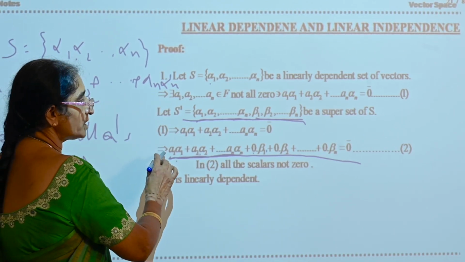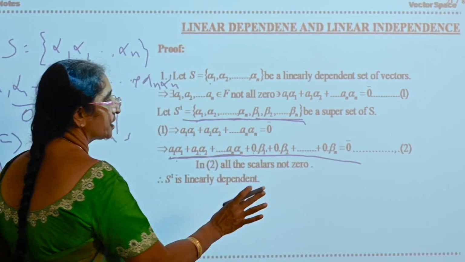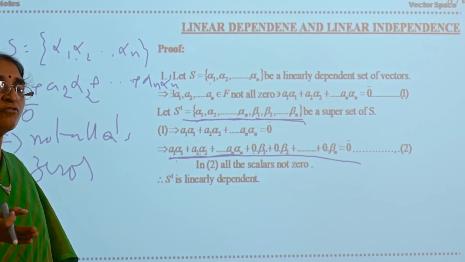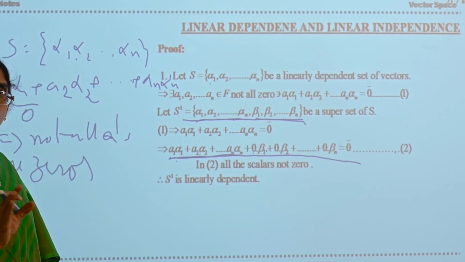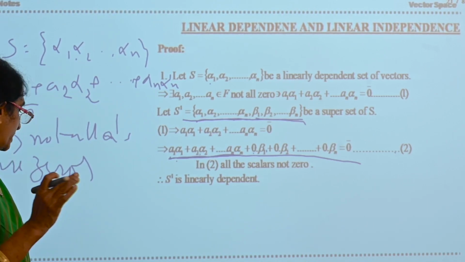Therefore, not all the scalars existing in this linear combination are 0. Therefore, S' is linearly dependent. Every superset of a linearly dependent set is linearly dependent. It is one of the very important objective questions for competitive exams.